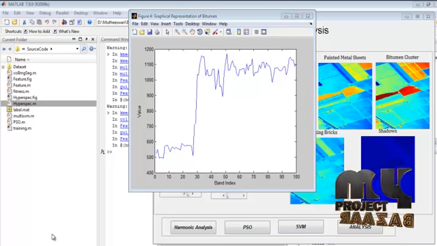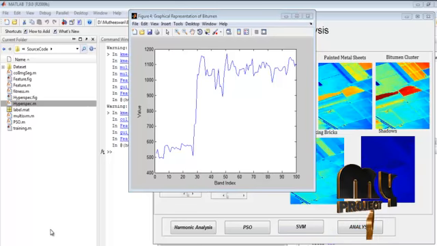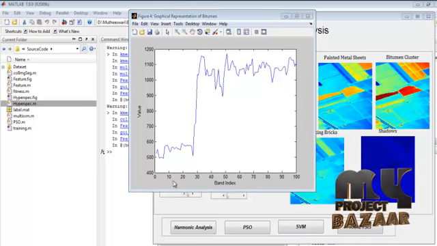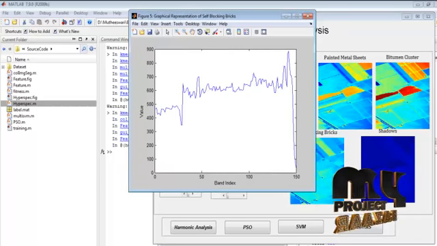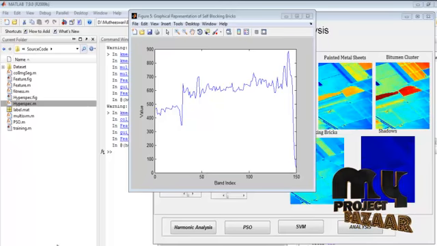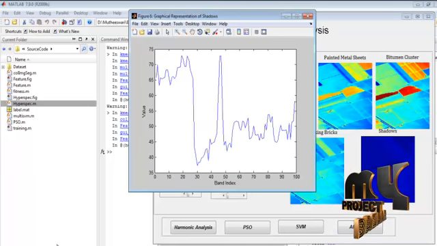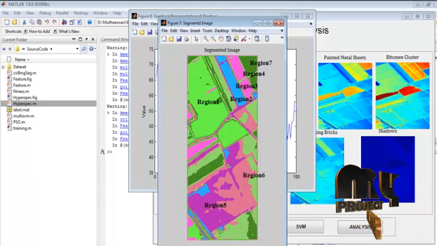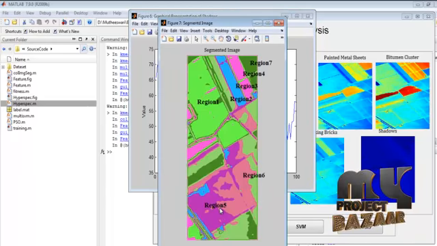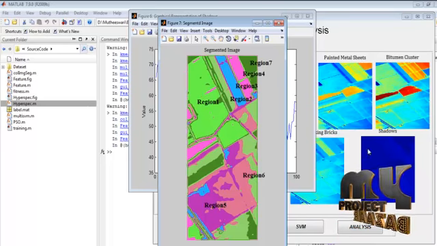This is the graphical representation for bitumen between pixels and band indexes. This is the graphical representation between band indexes for self-blocking bricks, and this is the shadows graphical representation. Finally, we got the segmented image with specified regions.